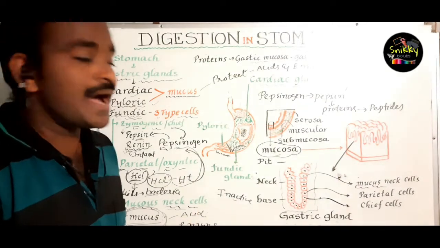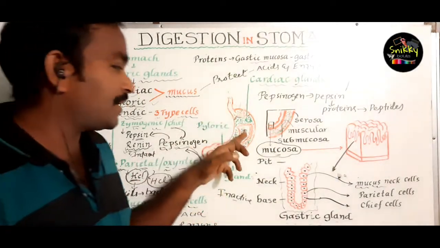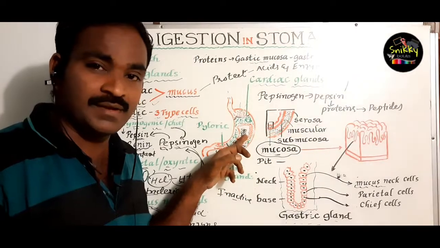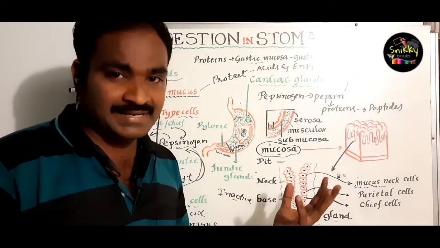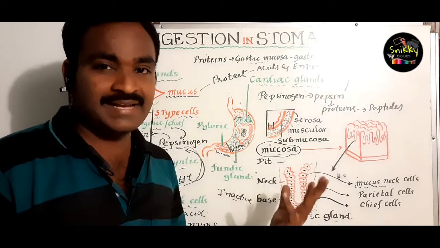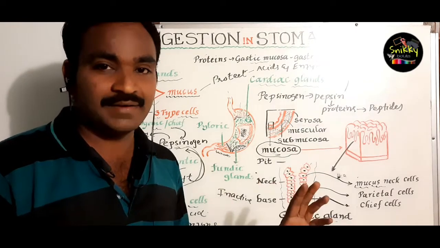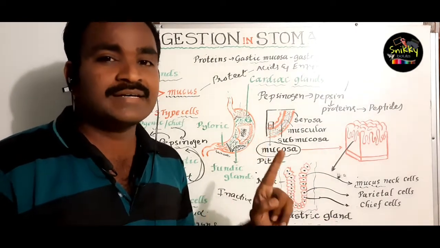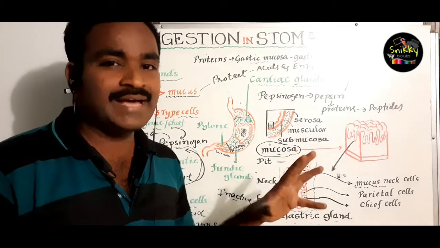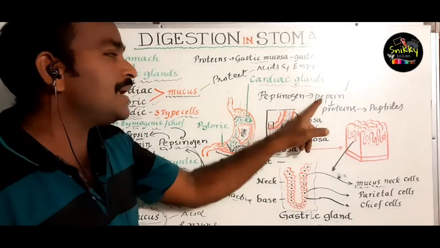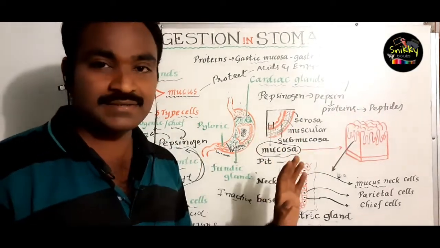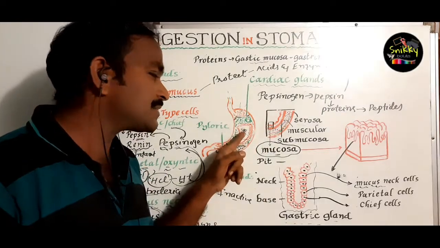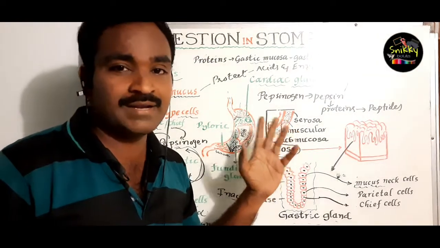So here I mentioned that when the food comes here, some enzymes are released: pepsin, renin, HCl, etc. Here pepsin takes the main role, converting the proteins into peptides. Already carbohydrates are digested in the stomach a little.